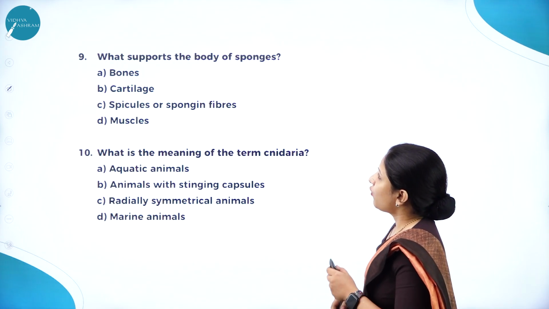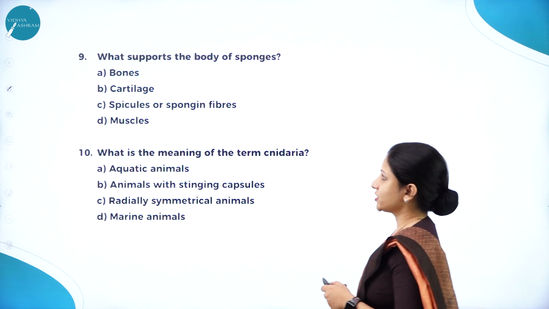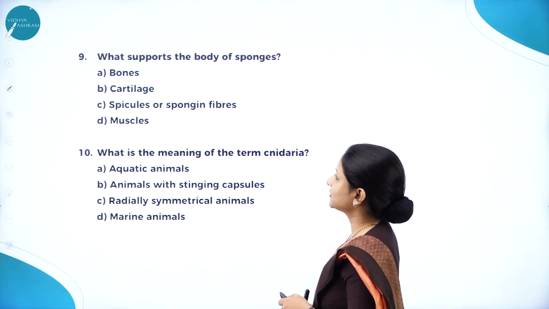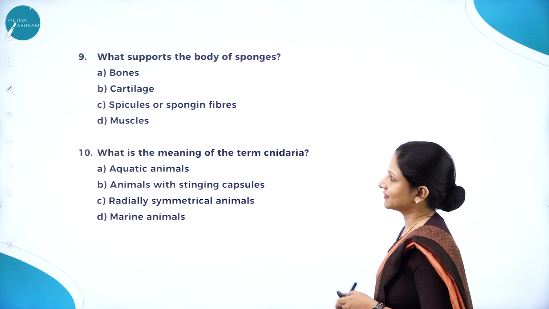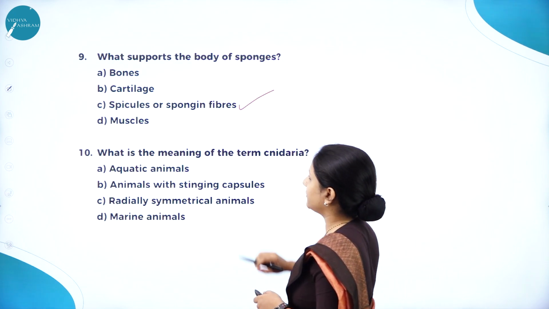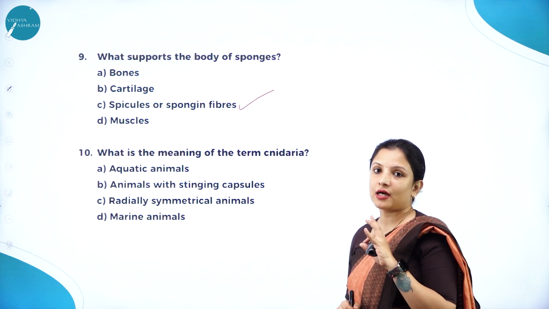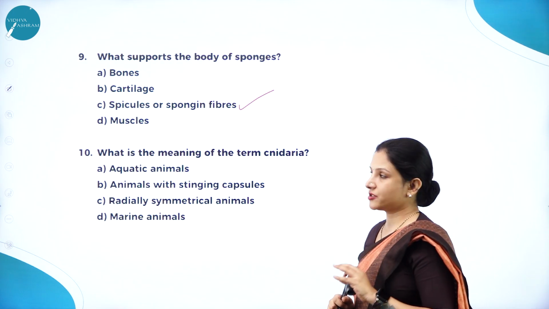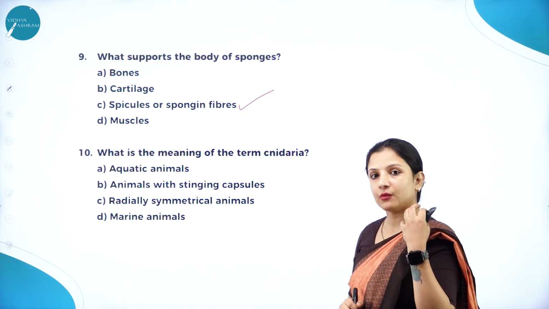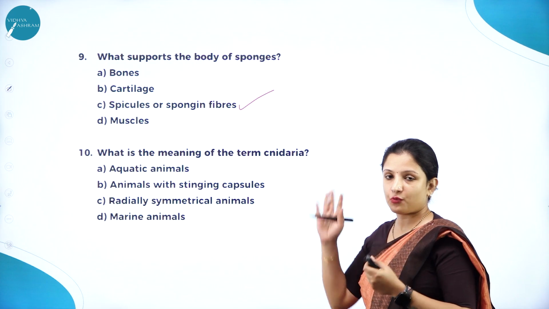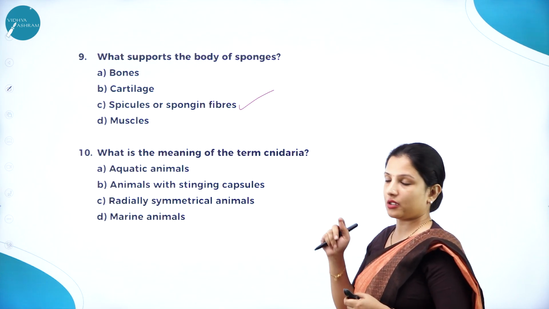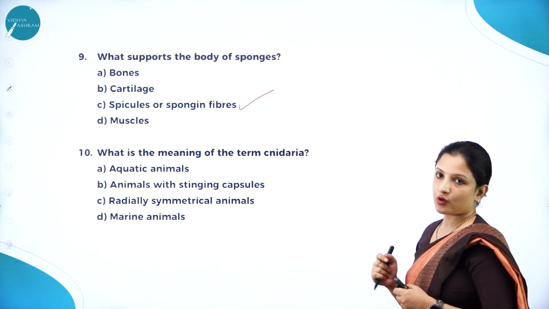Next question, what supports the body of sponges? Is it bones, cartilage, spicules or spongian fibers, muscles? It is spicules or spongian fibers, because sponges are not made up of bones or cartilage. Bones or cartilage starts from which? It starts from vertebrates. Sponges are non-chordates, that is invertebrates. So, it is spicules or spongian fibers.